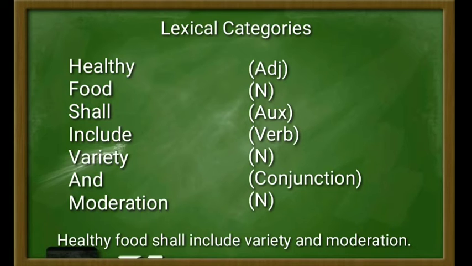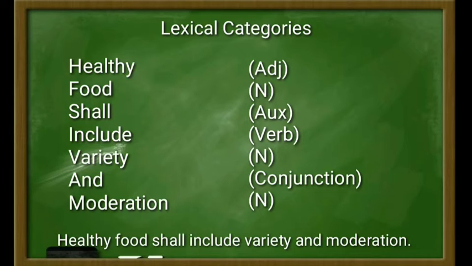And then the word variety here is a noun or open category, and it can be proven by morphological frame. For example, varieties, that has a form of noun plus plural morpheme. And then it can also be proven by syntactical frame.